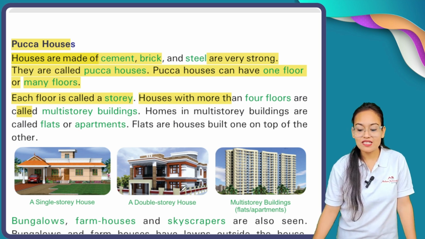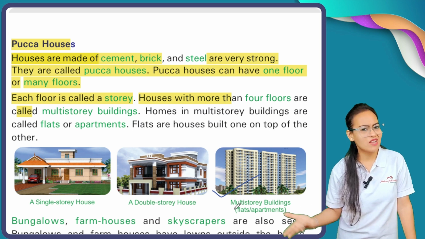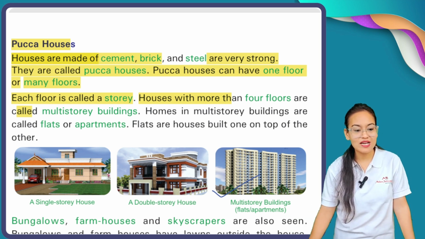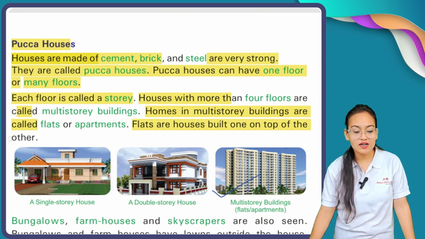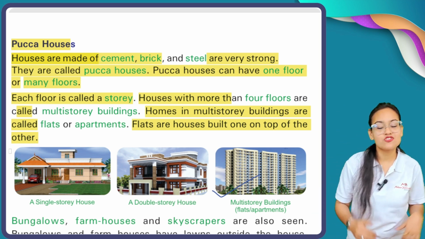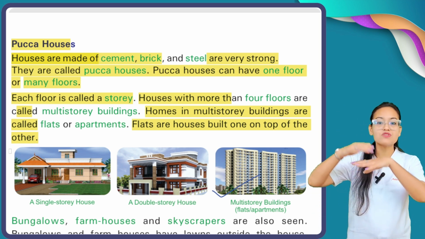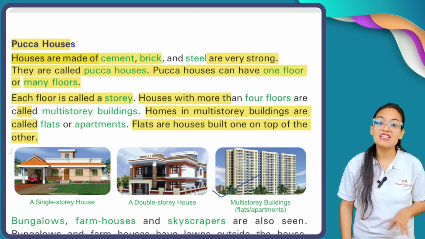Okay, here you can see a multi-story building, and the examples of multi-story buildings are our flats, our apartments. Okay. Houses in multi-story buildings are called flats and apartments. Flats are houses built one on top of the other. Now, what is the meaning of flats? The meaning of flats is the construction of one house upon another house. Okay, so those houses are called flats.